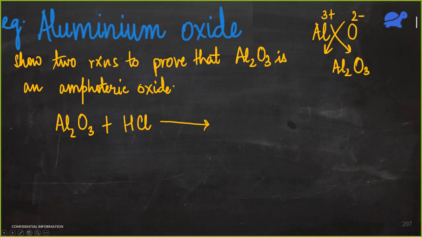We know that we need salt and water. This reaction is actually a double displacement reaction. So aluminium will take the place of hydrogen and hydrogen will take the place of aluminium. So can you tell me the products now?